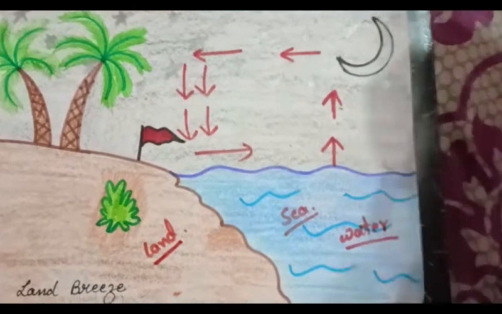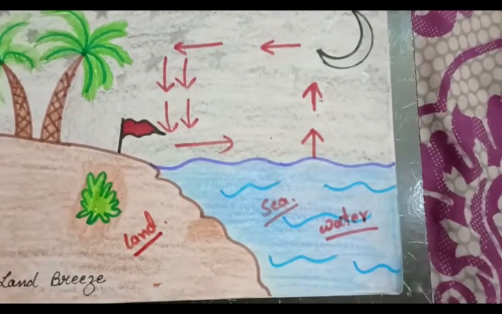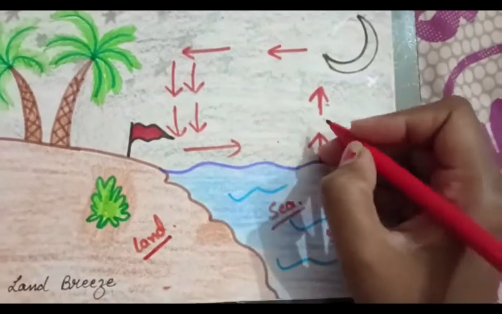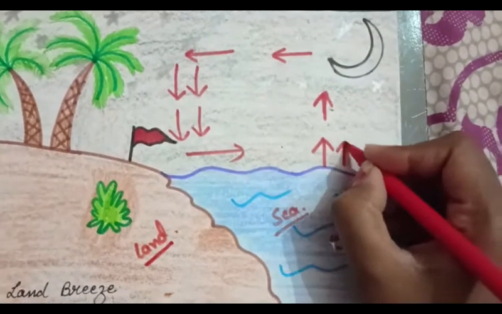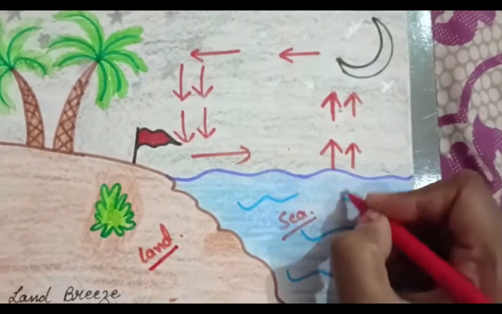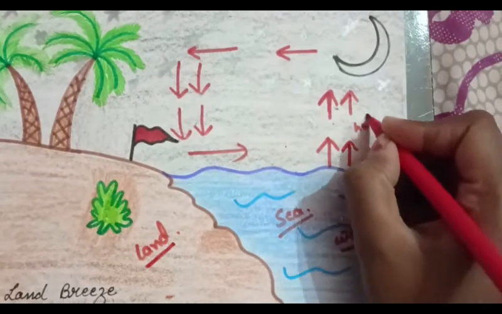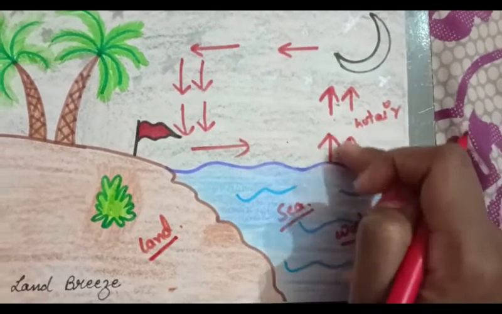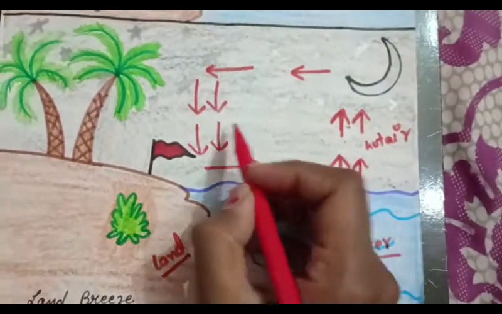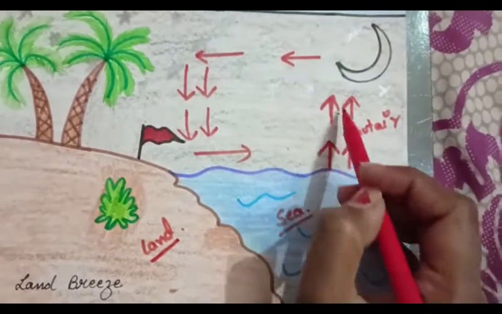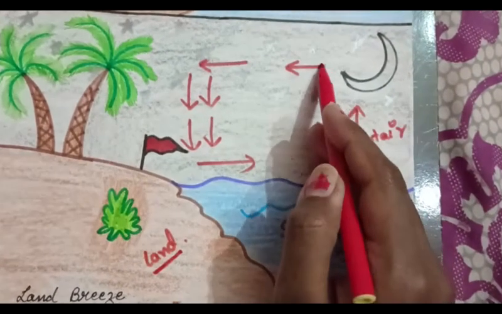So during night, what happens? The hot air which is present above the sea moves upward and goes to the sky.